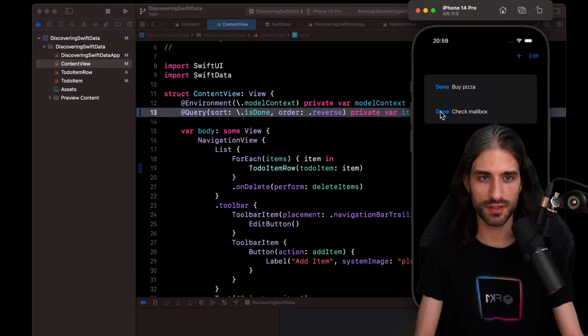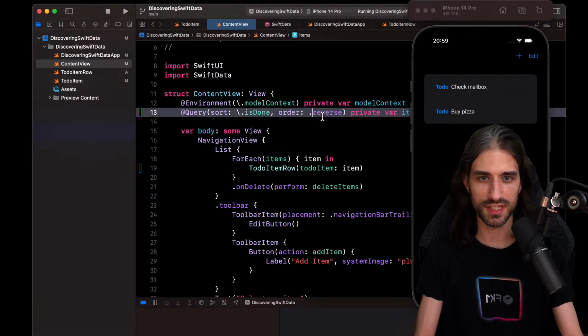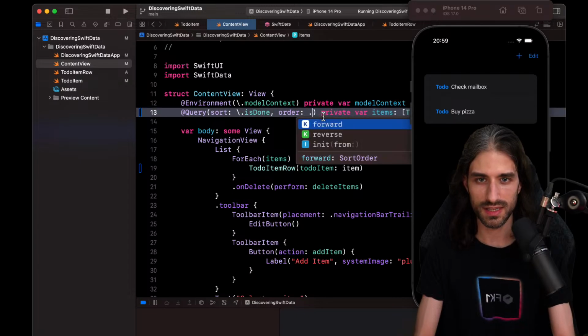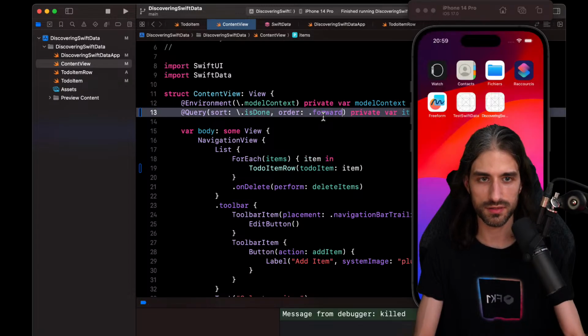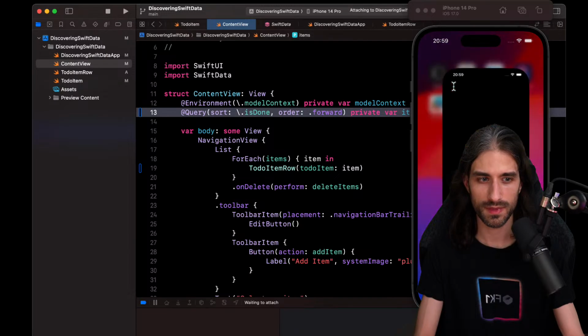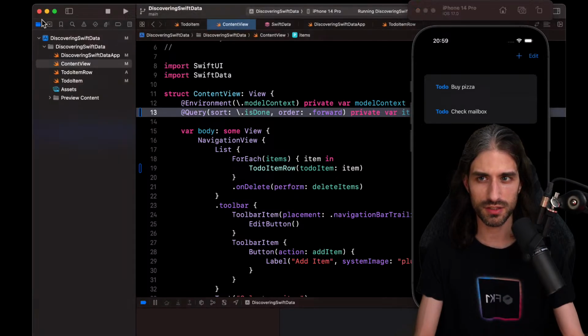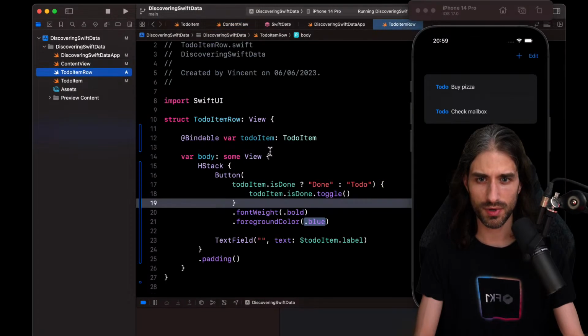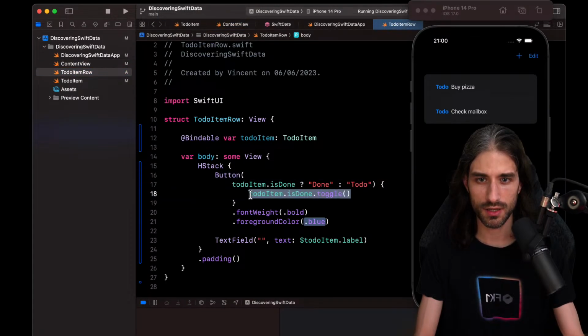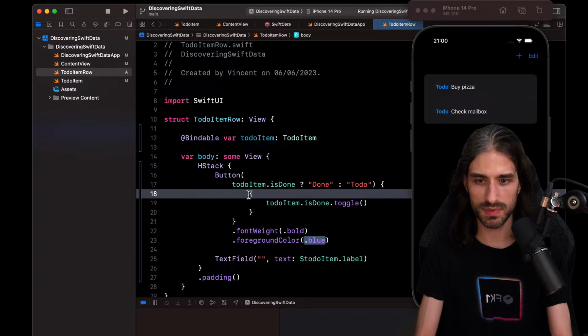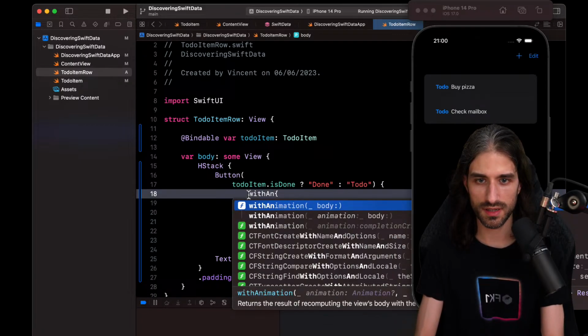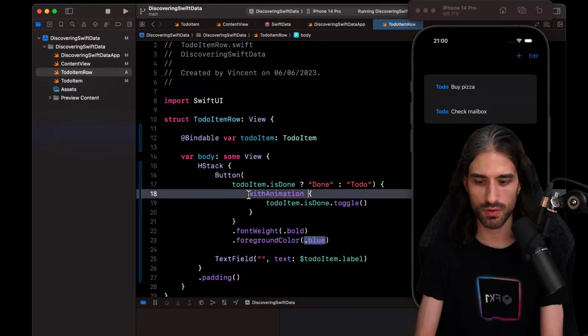Okay, so actually it's the done that appear on the top. So I want the other way, so it's not reverse, it's forward. Okay, and now when we tap, the order is indeed changing. We're going to add, of course, a bit of animations. So this should be pretty simple. I guess it's just here the call to toggle that should be put within a with animation call, something like that.